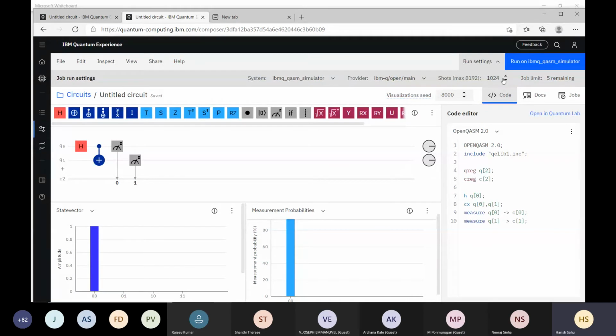Suppose you put this value as 1, then what will happen? If you run it 1 time, I am running it now. I get 0 0. Let's run it 2 times. The job is sent to the IBM quantum simulator, and still I'm getting 0 0. So let's make it 1000 times, then see how it changes.